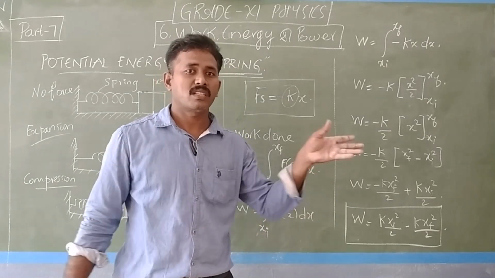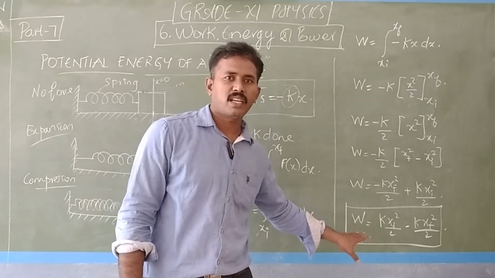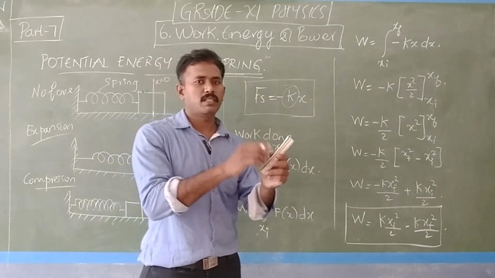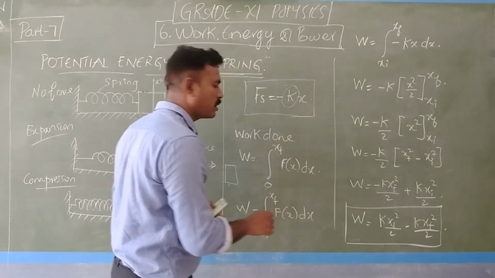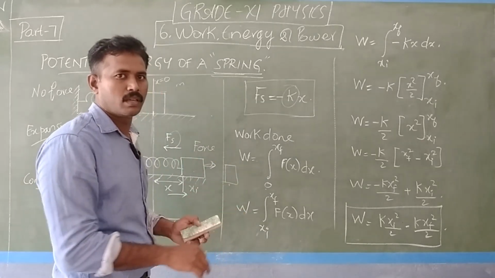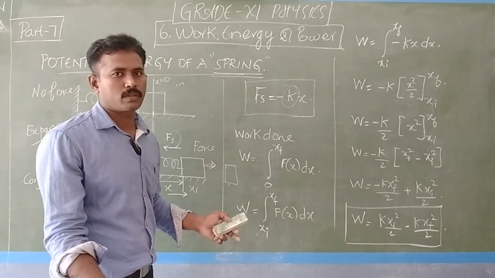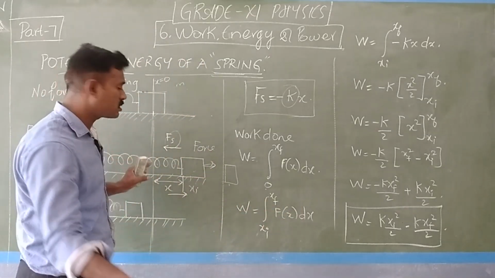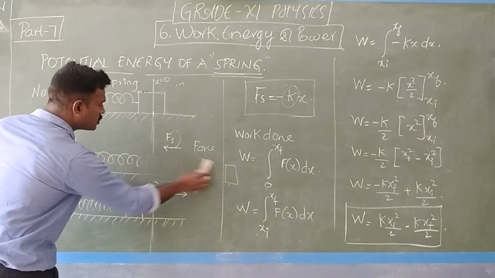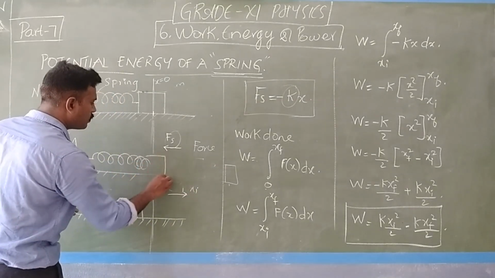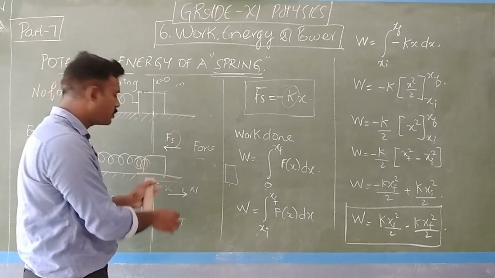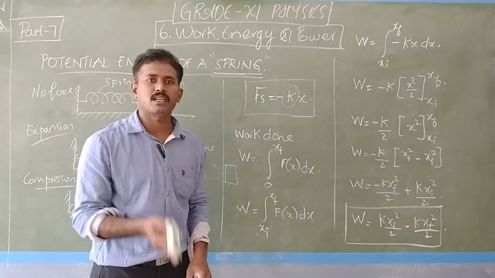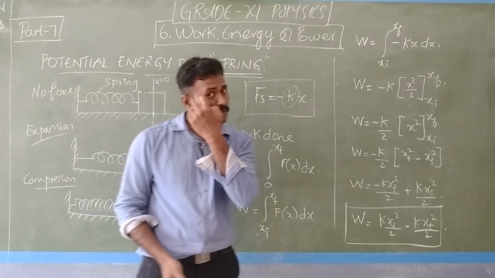Okay, so what is a cyclic process? If both the initial and final points are the same. I am expanding and leaving, it will go back to its initial position: starting at xi and ending again at xi, then it is a cyclic process. If I pull it and leave it, the block again goes to the same point. That means the initial point is the same. So if xf is equal to xi, the work done is 0. The entire work done is 0.